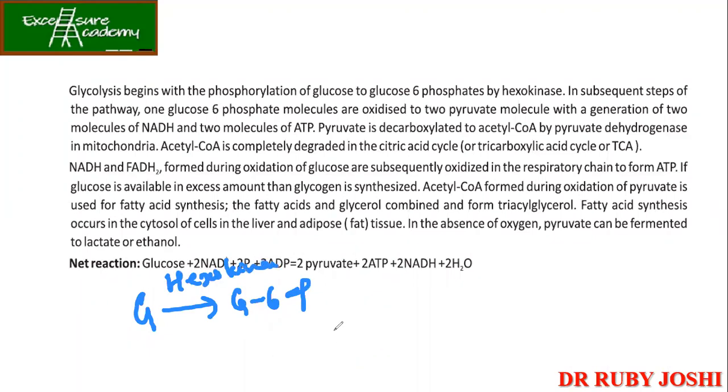Now in subsequent steps of the pathway, glucose 6-phosphate molecules are oxidized to finally 2 pyruvate molecules with the generation of 2 molecules of NADH and 2 molecules of ATP. Okay. Pyruvate is decarboxylated to acetyl CoA by pyruvate dehydrogenase in mitochondria, और जो acetyl CoA है ये आपका citric acid cycle में जाएगा, ठीक है.